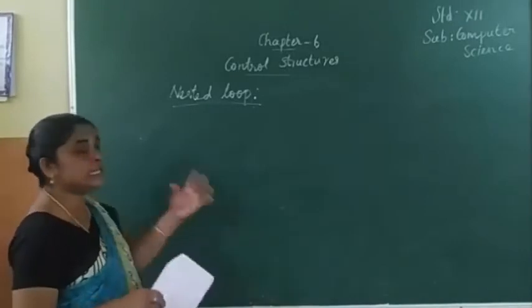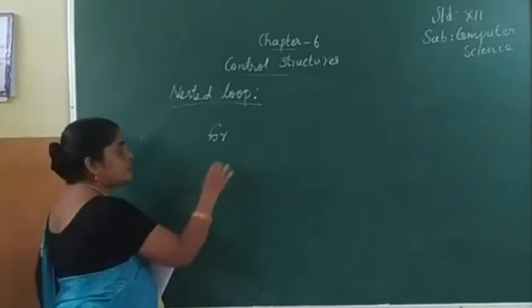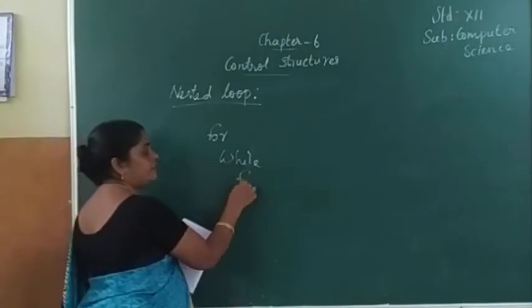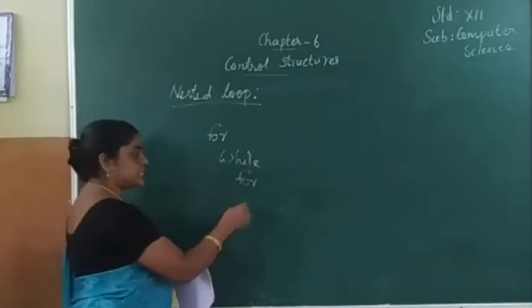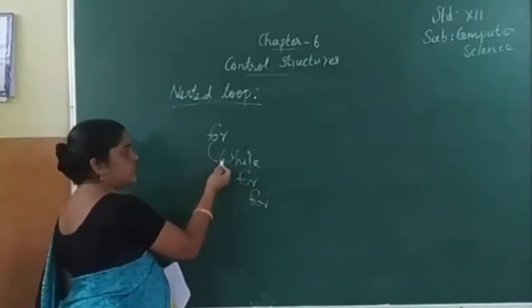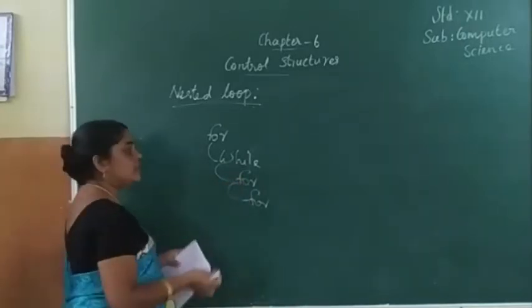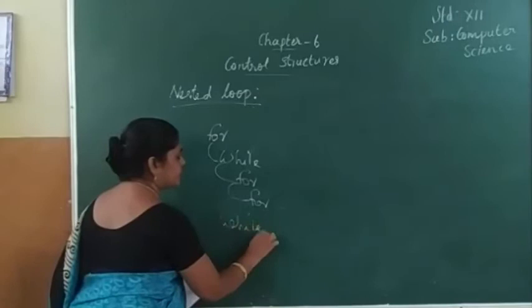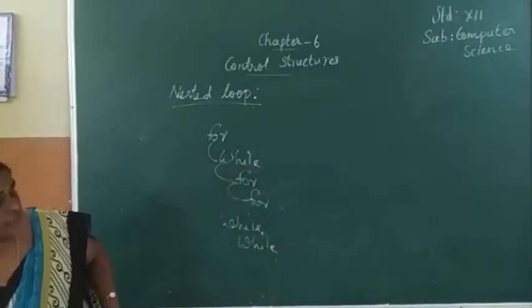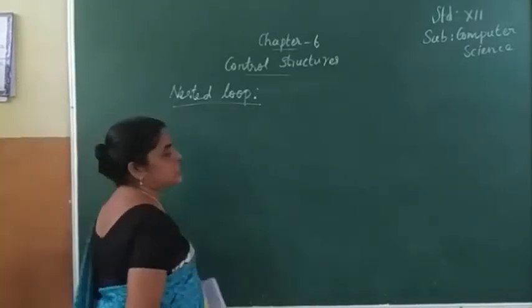So a loop within another loop is known as nested loop.